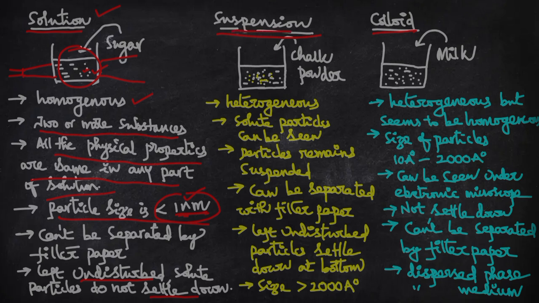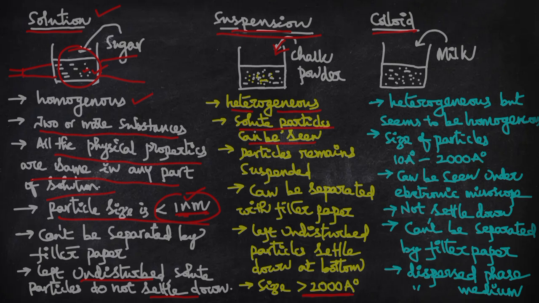If you go to suspension, a suspension is a heterogeneous mixture, because the chalk powder is not mixed here. Solute particles can be seen because the size of the solute particles is greater than 2000 angstroms. An angstrom is 10 power minus 10 meters.